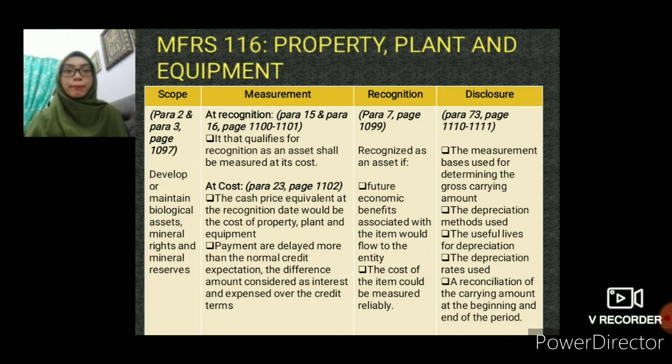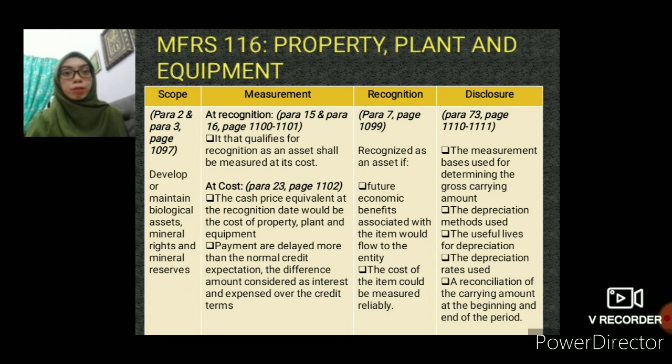So we proceed to MFRS 116, which is Property, Plant and Equipment. So the first one is scope. For scope, we refer to para 2 and para 3, page 1097. Scope for MFRS 116 excludes biological asset, mineral rights and mineral reserve such as oil, natural gas and similar non-regenerative resources.